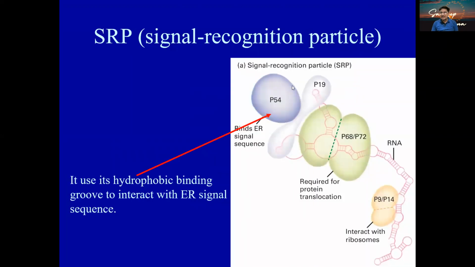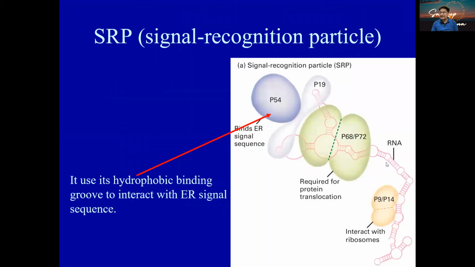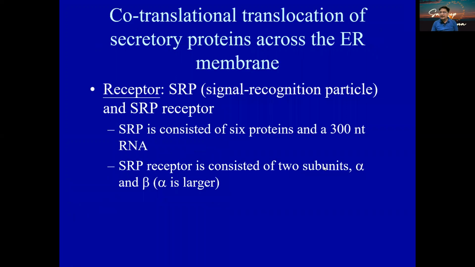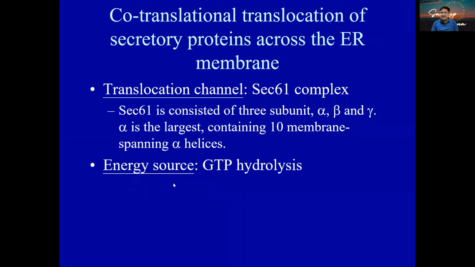You can see over here the SRP, the signal recognition particle, has many proteins that I showed you. It has 6 proteins, and the RNA is around 300 nucleotides long. You can see P54, P19, P68, P72, P9, and P14. And here the RNA looks very similar to ribosomal RNA. You can see the pseudoknot present in the secondary structure of the RNA. So this will bind directly to the ER signal.